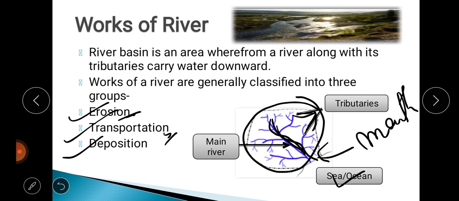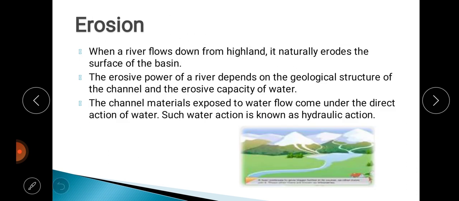Last is deposition. All those sediments, broken particles, rock particles, sand, dust, when the river deposits them, that is called the depositional activity of a river. In this chapter we will mainly discuss these three activities of a river. First we will see the erosional activities of a river. So here you see erosion. As I have already told, erosion means